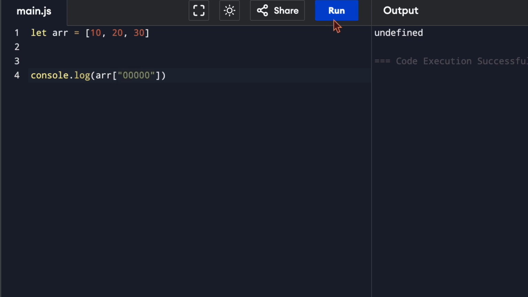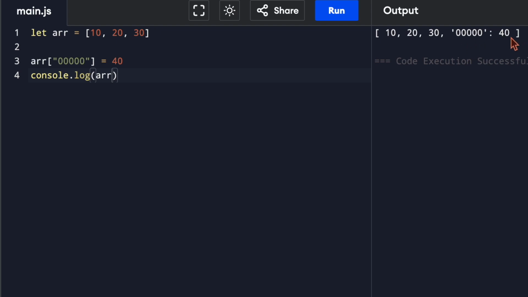This means that 0 in a string and multiple zeros in a string are different because the keys of the object array will be different when we use a single 0 as compared to multiple zeros. We can set the key with multiple zeros to any value, and when we log the array, we'll get a new key value pair added.